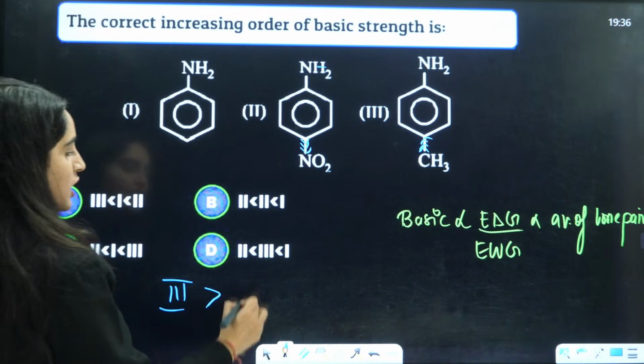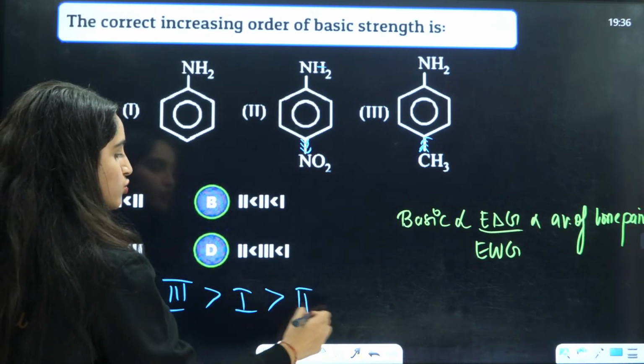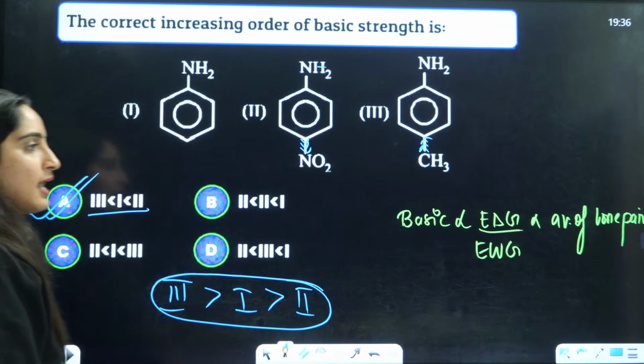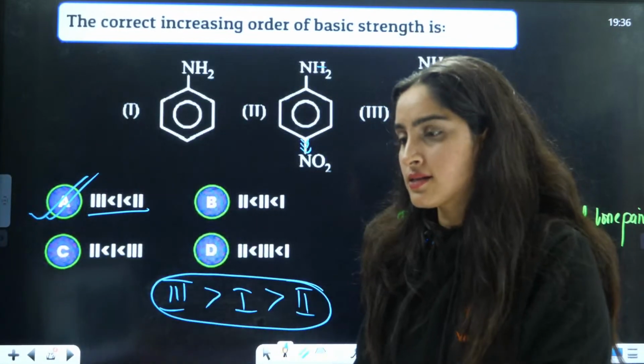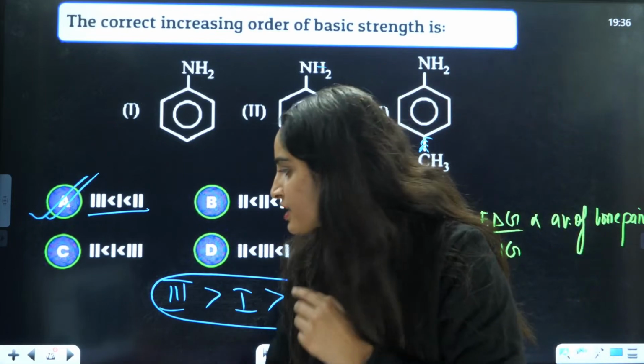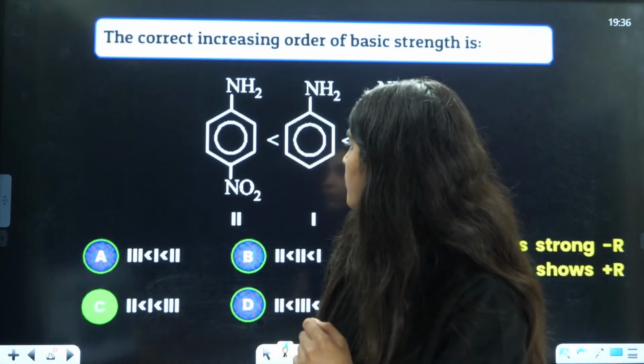Then you will have which has no effect. Then minimum will be for electron withdrawing, that is 2. So answer will be 312. That means A is going to be the correct answer. Okay, A is going to be the correct answer. Right? Okay, chalo.